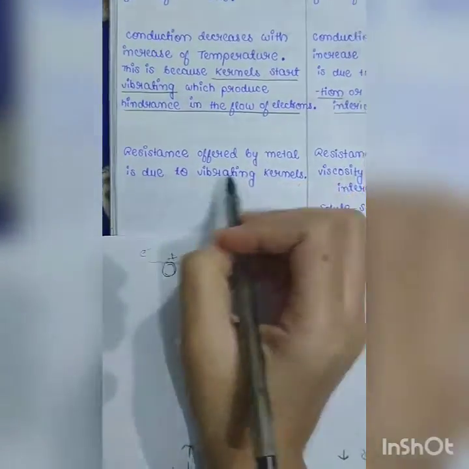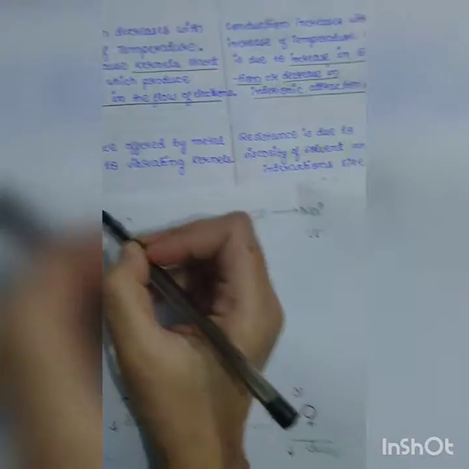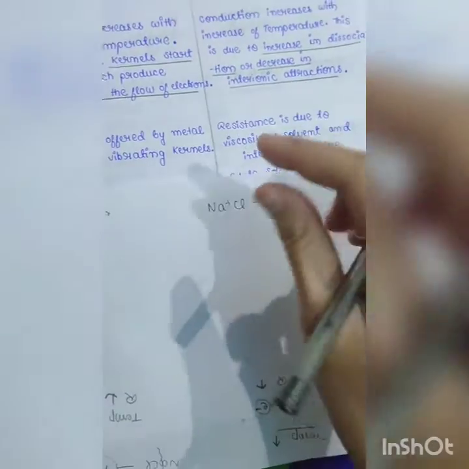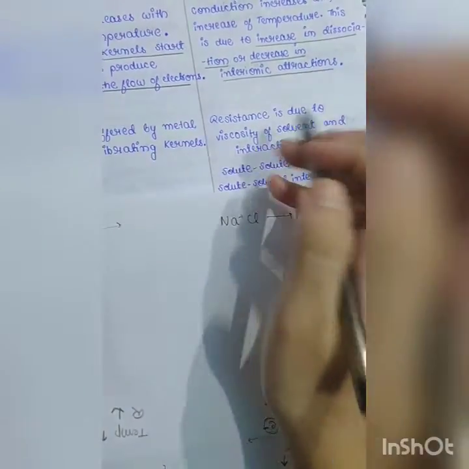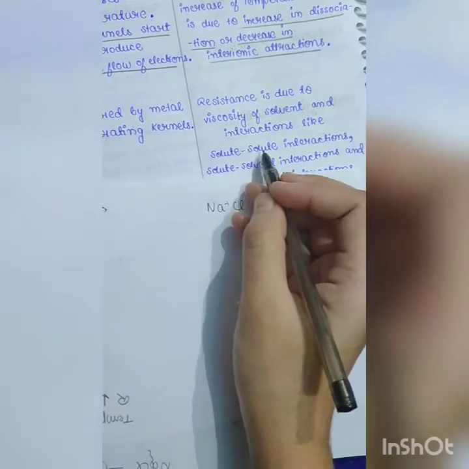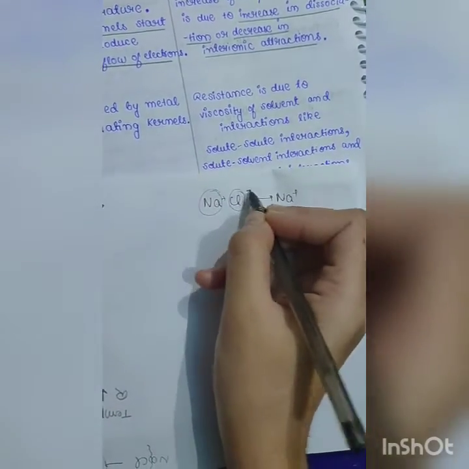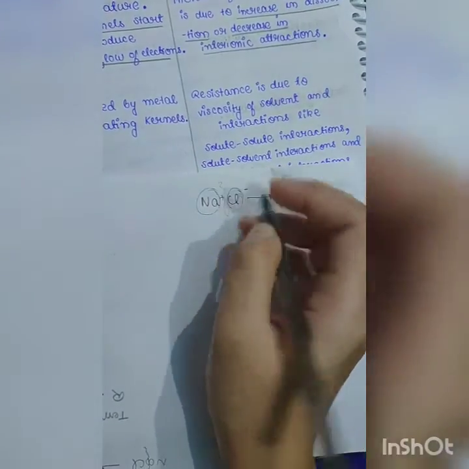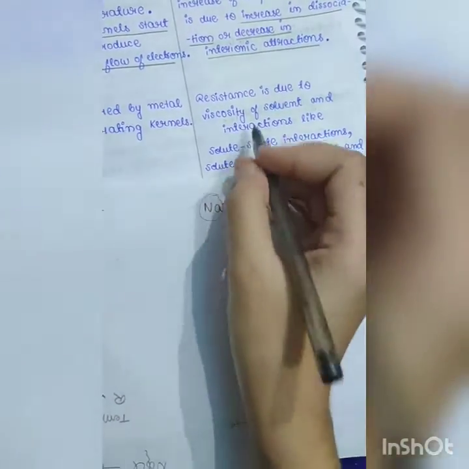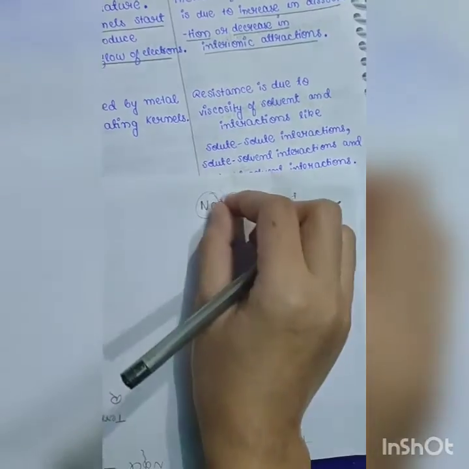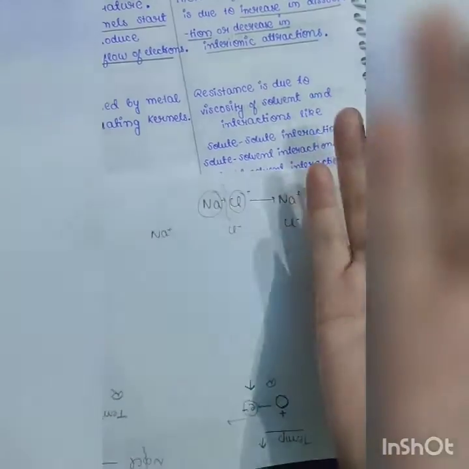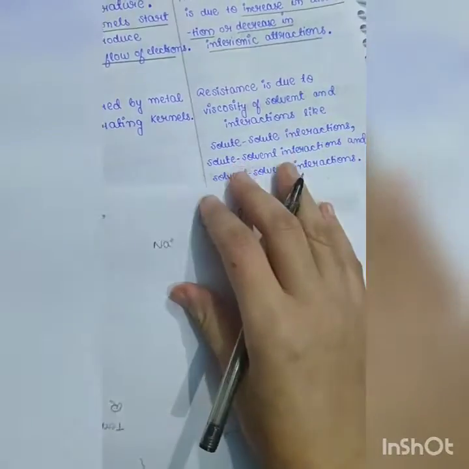Next, resistance is offered due to vibrating kernels in metals, and here the resistance is offered due to viscosity of solvent, the interaction between the layers of solvent, or interactions like solute-solute interaction, which is between two solutes, for example Na positive and Cl negative. The interactions between these are producing hindrance to flow of ions and flow of current. Now what if we increase the temperature? They will separate out, and as a result flow of ions will be more, so flow of current will be more.